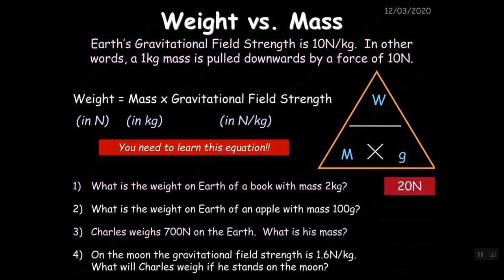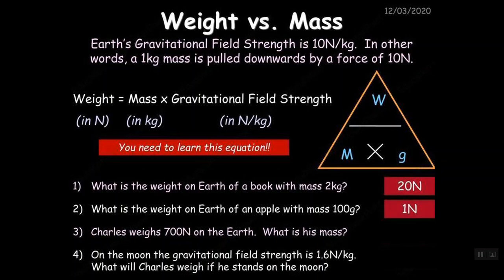What is the weight on Earth of an apple of mass 100 grams? Danger! Why is there danger? Because you can't use grams. You first have to convert. That is 0.1 kilograms times 10 gives us 1 Newton.